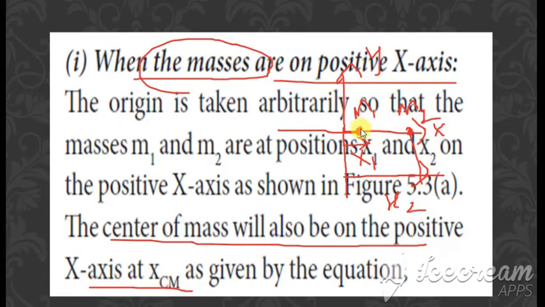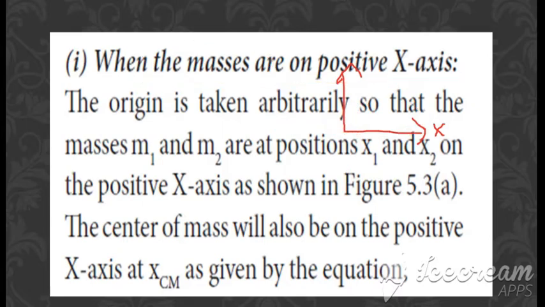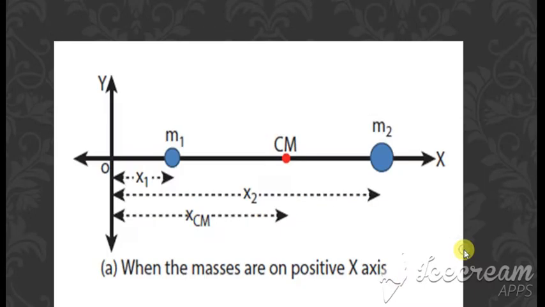What is meant by center of mass? It is a center between the two masses. So here is the center of mass, and we can say that that is also on the positive x-axis. Clear? So this diagram will be represented in the next one. Since we are considering these particles along the positive x-axis, we are drawing the diagram like this.